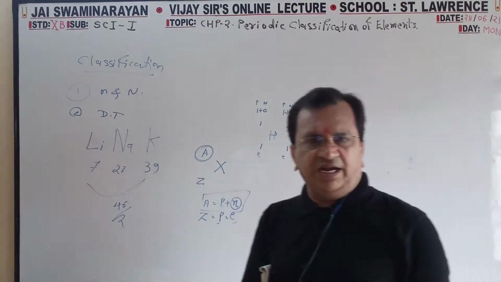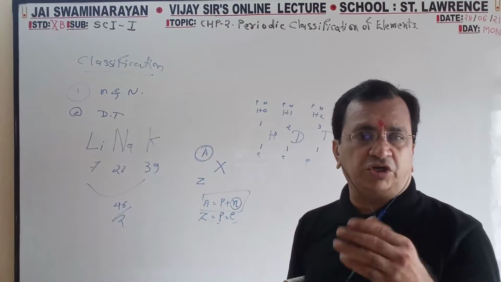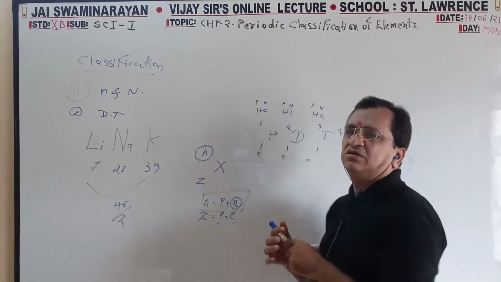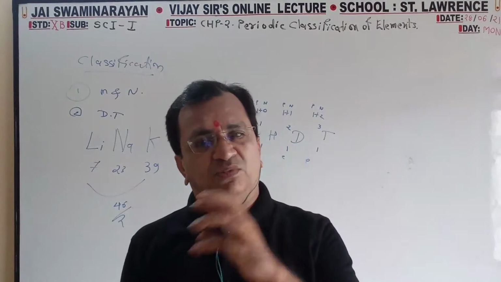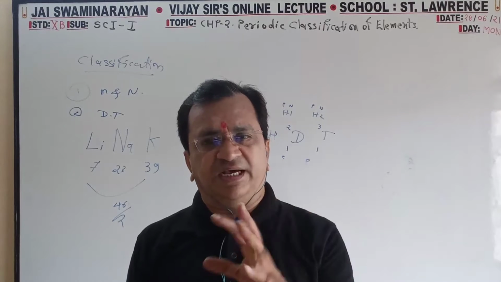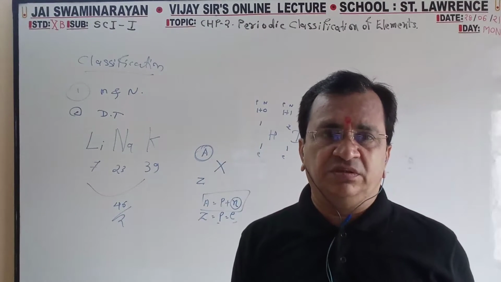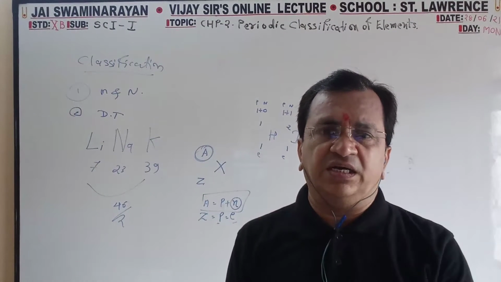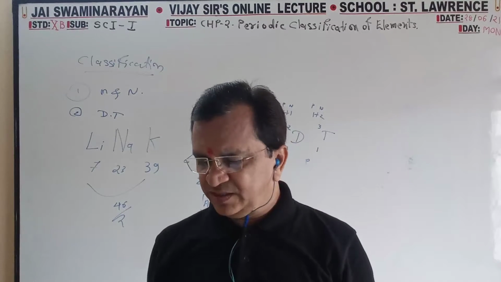One proton, one electron, that is common, but no neutron, one neutron, two neutrons. So atomic mass will be 1, 2 and 3. Three different atomic masses, so they go in three different groups, but all three have the same chemical property, all three are of the same element. So like that, isotopes having different atomic mass go in different groups, but they have the same chemical property.